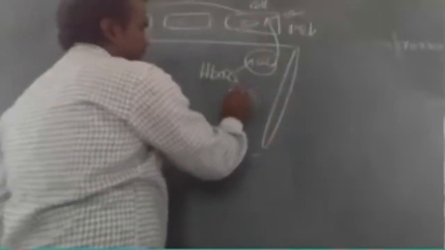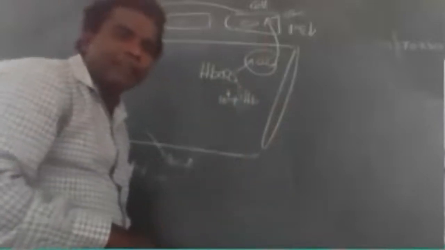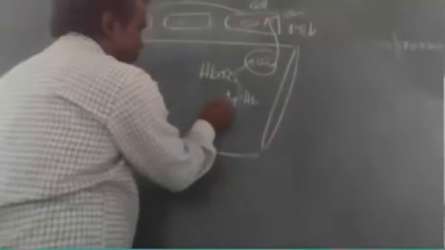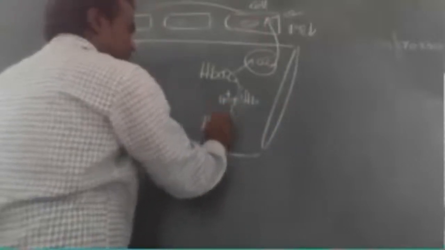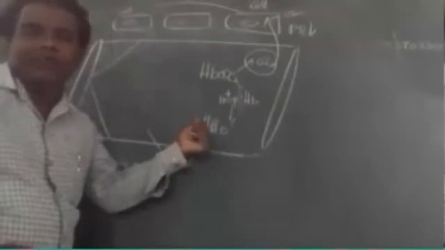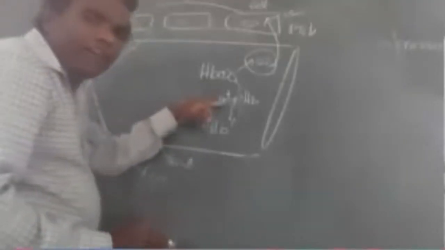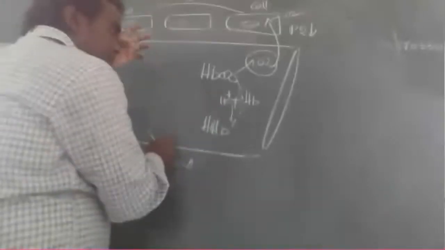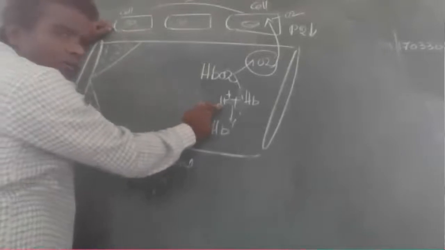Now this hemoglobin binds with the hydrogen. What is formed? Hydrogen hemoglobin is formed. So here, remember one thing: how is hydrogen formed here?